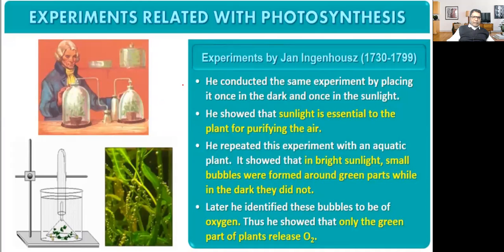Then there was an experiment by John Ingenhousz. The experiment was conducted between 1730 and 1799. He conducted the same experiment by placing it once in the dark and once in the light.